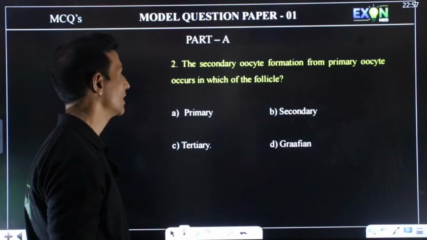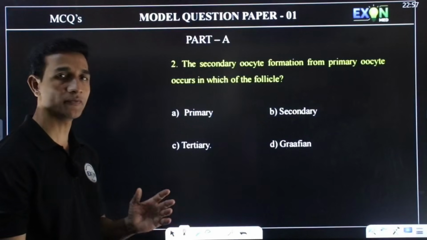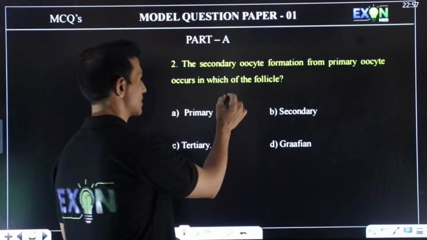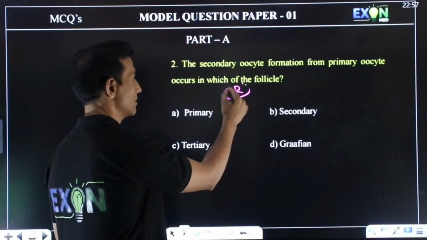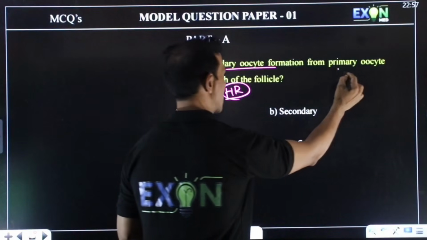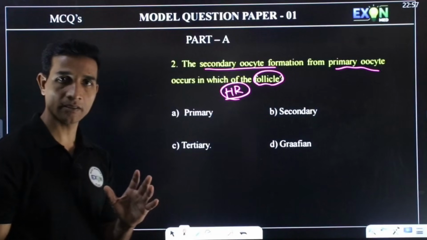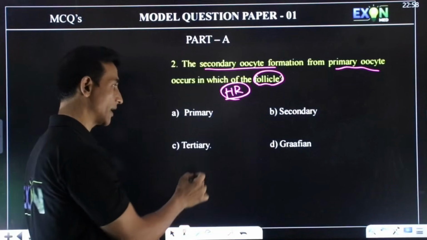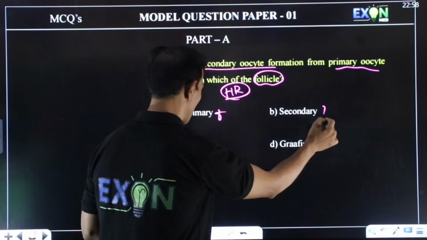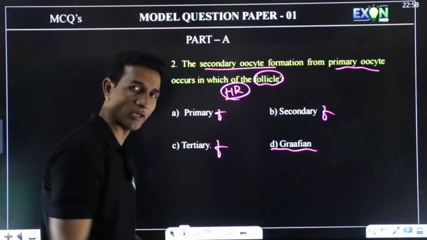So next question. The secondary oocyte formation from primary oocyte occurs in which of the follicles? This is about human reproduction. There are three types of follicles: primary follicle, secondary follicle and tertiary follicle. So this is the mature Graafian follicle.